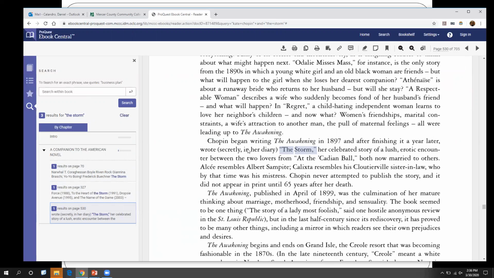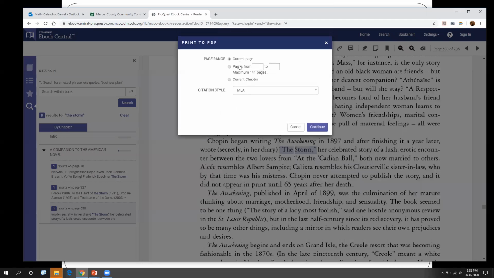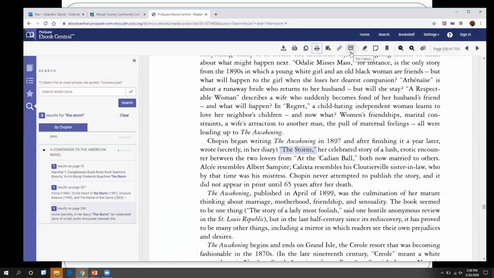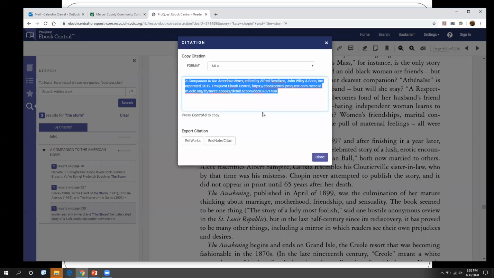What's nice is, as I said, we can quickly look through these books to find our keyword terms. You can read them all online. What you can also do is download pages or chapters with that little printer icon there. So if I want, I could just download this page or chapter. So if you just have one thing that interests you, you can just focus on that. And there you can download. You can generate the citation. There's our little quote bubble there. Click on it, and it'll create the citation for this book. So again, just like the databases.